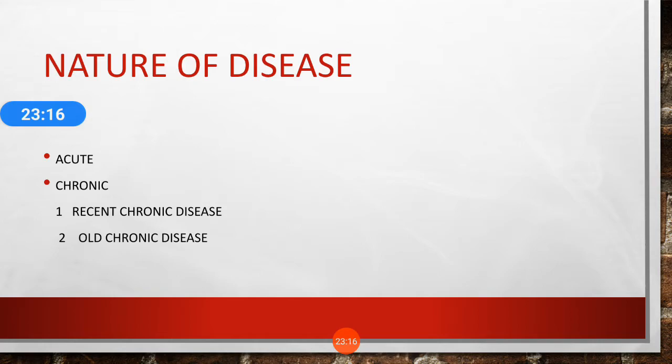Now next one is the nature of disease. See, we all know we studied about the acute disease and chronic diseases. Okay, in your textbook they are given according to the 5th edition how we can prescribe the medicine in case of the acute disease. In 6th edition how we can prescribe the medicine for the acute diseases, same like chronic disease. But you have to write only one, write according to the 5th edition or write according to 6th edition. Okay, in case of the acute and chronic diseases.